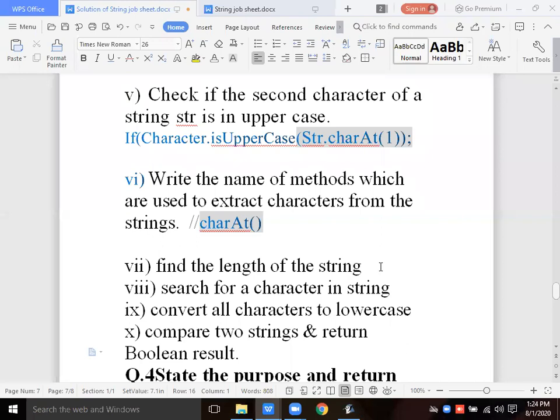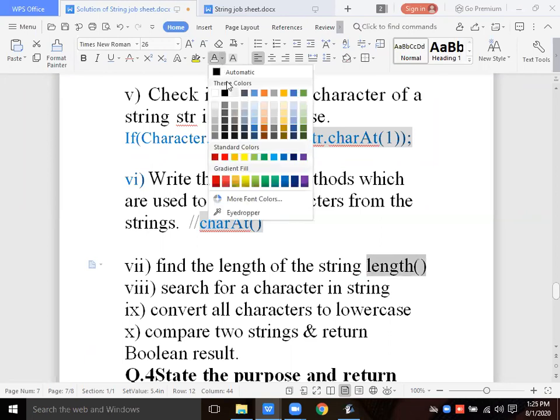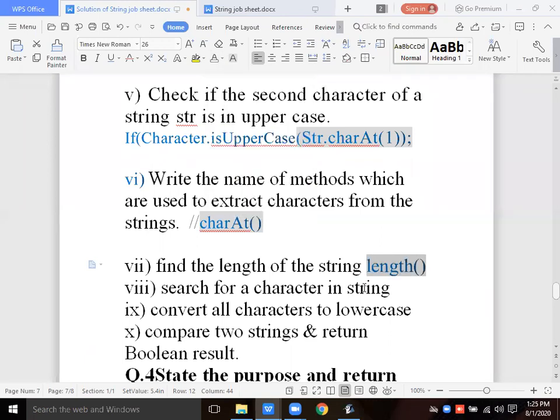Find the length of the string. Length method only. The length method is there to find the length of the string, right? Search for the character in the string. How can we search for the character in the string?